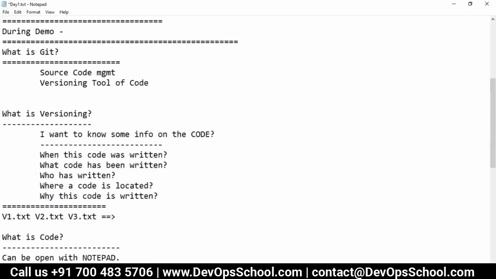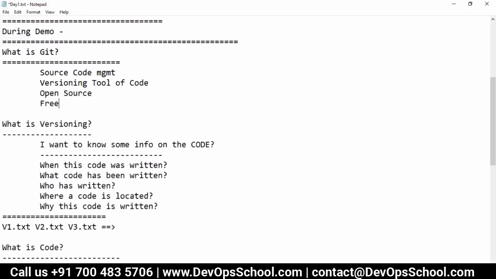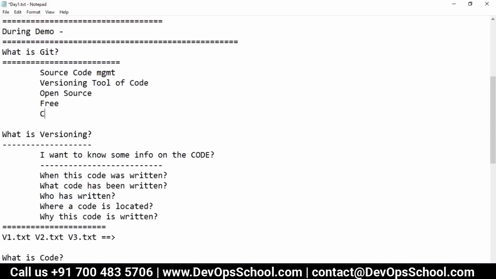So now the next thing is, what is Git? I got to know Git is for versioning, but this is a tool which is open source. This is an open source tool. It is free also. It is compatible with all operating systems, that means you can use it wherever you want.